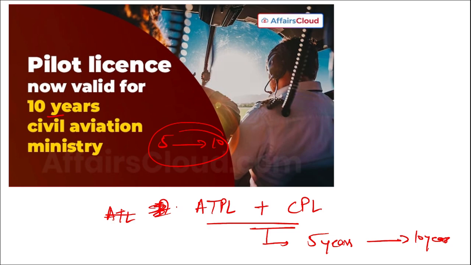The aim here was to reduce the administrative burden on pilots and aviation authorities like the DGCA, and it will promote a more streamlined and efficient licensing process. The amendment is in line with the government's effort to further improve the ease of doing business in the aviation sector. So it has been increased from 5 to 10 years. This is important that you should know.